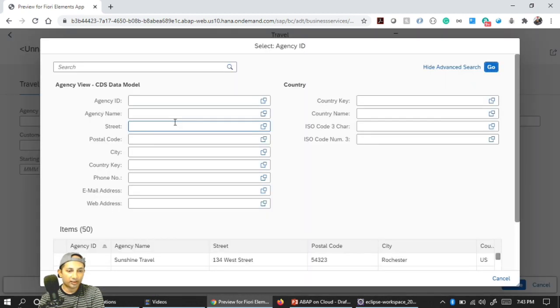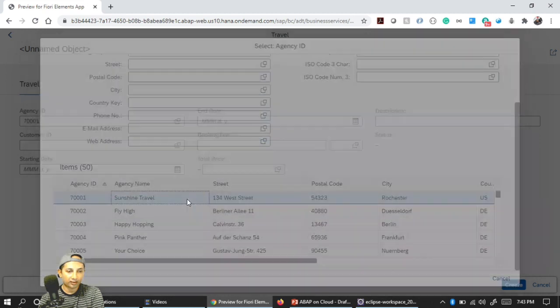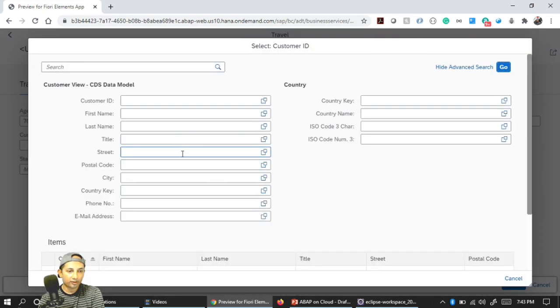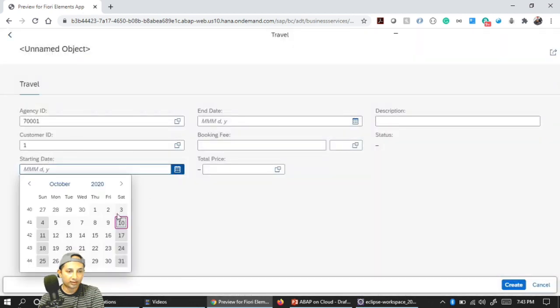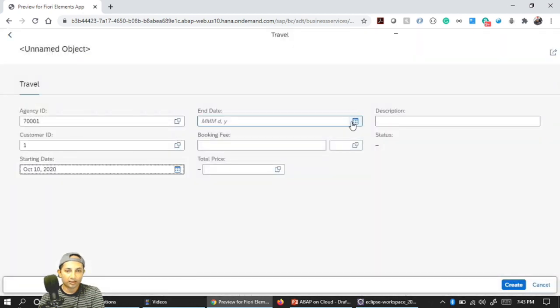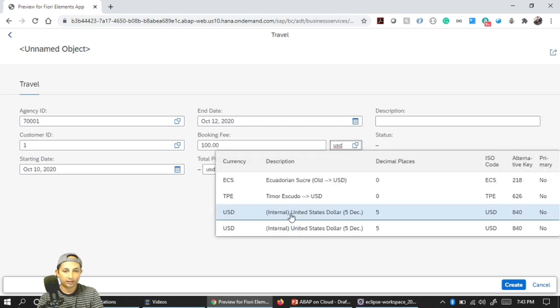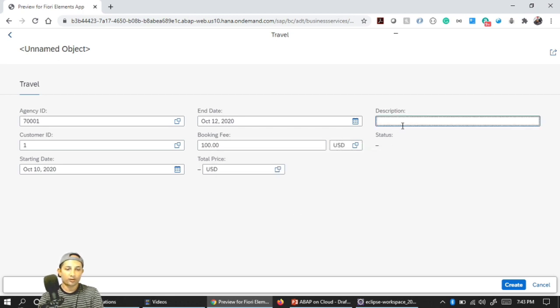So let's quickly do something like customer, and then the start date, and let's say an end date, booking fee something like 100, put USD, and put some text, let's say travel.